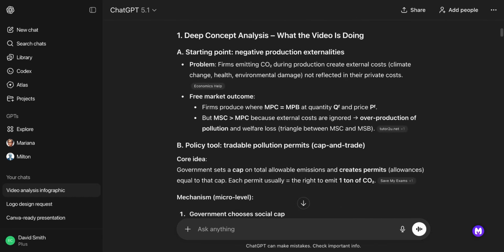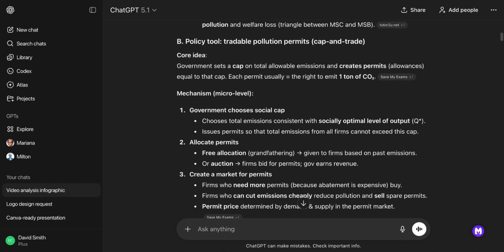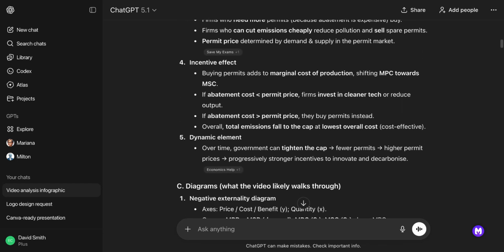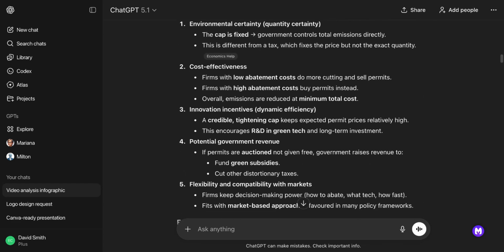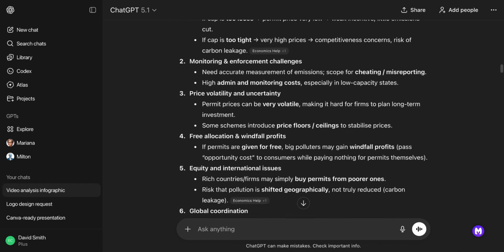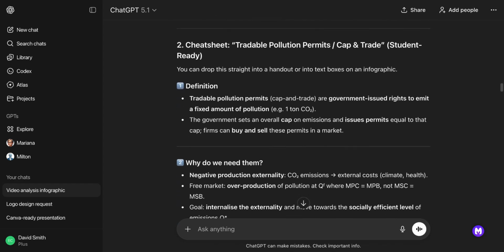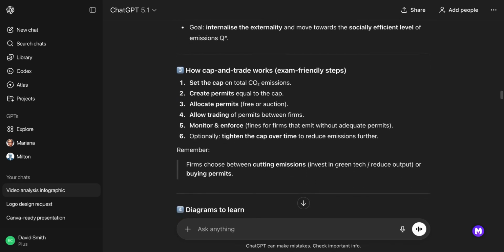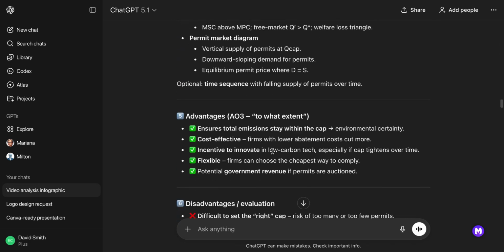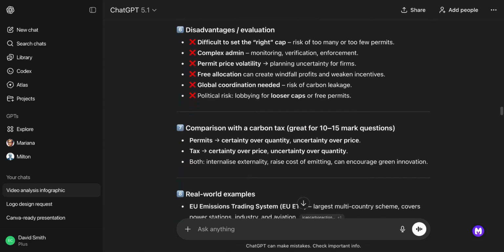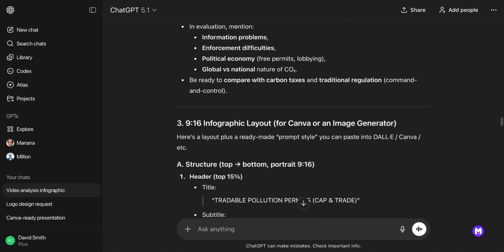It couldn't, again, scrape the transcript, but it went online and found information and created a whole big student-based information sheet about tradable permits: diagrams, what does the examiner want to see, why do economists like the diagrams, evaluating them, comparison with different methods to solve pollution in particular, the cap and trade idea. Here, a lot more depth, a lot more detail. Then it has summaries, what diagrams do you need, what is the summary for the advantages, the evaluation, comparisons, real world examples even, and some exam tips. So I thought that was really good.